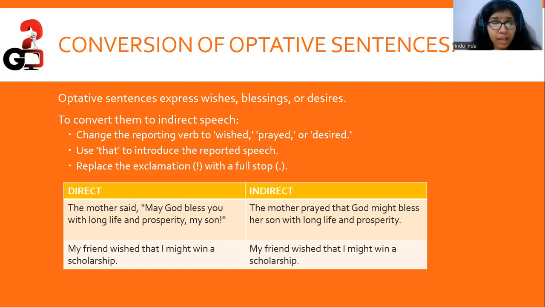My friend wished that I might win a scholarship. That is indirect speech on its own. My friend said, you know, so that would be the direct form. My friend said, may he get the scholarship, right? My friend wished that I might win a scholarship.